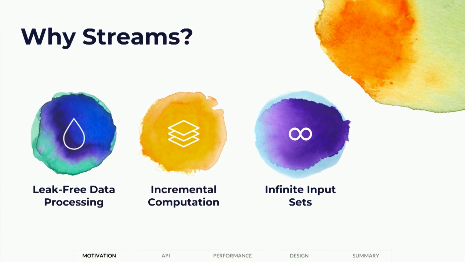Also, streams are phenomenally good at incremental computation. So with event sourcing architectures and so forth, fast data, they're really, really good at doing that. And then finally, streams allow you to work over infinite data sets without having to think about it, because streams are designed to work in constant space, even when they're working over massive data sets. So you don't even have to worry about the size of your data set. You just use the simple API, and then the library handles the heavy lifting of making sure it gets done in constant space.